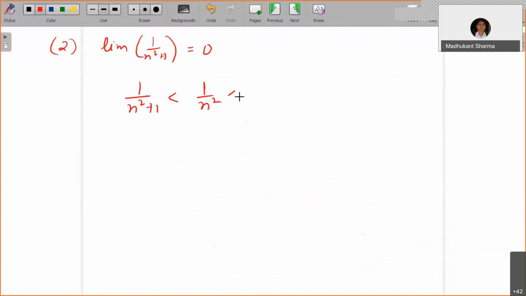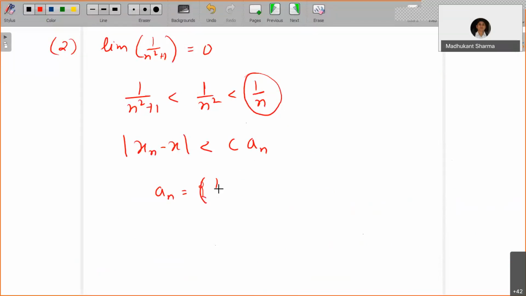Okay, and which is less than 1 by n. And limit of 1 by n is 0. So here, this is in the shape of mod of xn minus x less than c times an. If you compare, what is an? 1 by n. What is c? 1. What is xn? 1 by n square plus 1. What is x? 0. You compare all the things. So we only need to show that limit of 1 by n is 0.